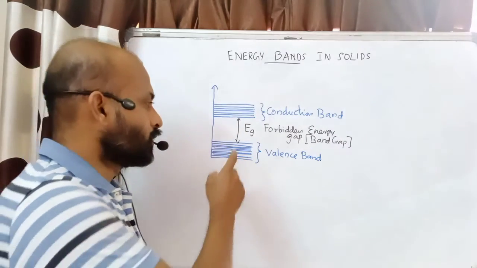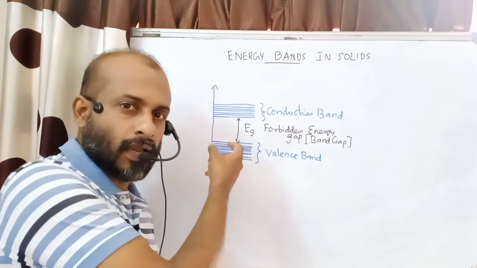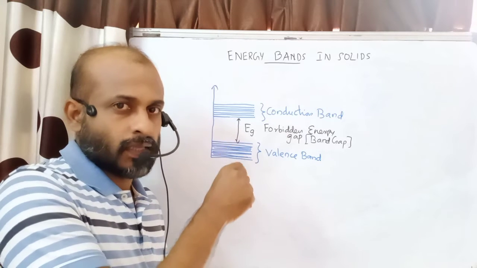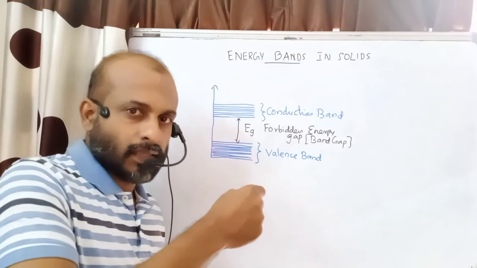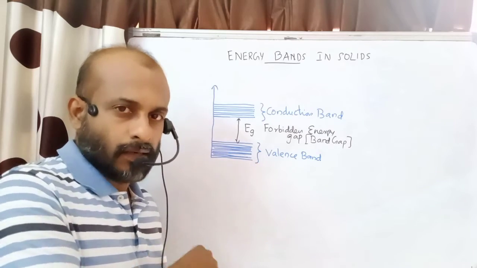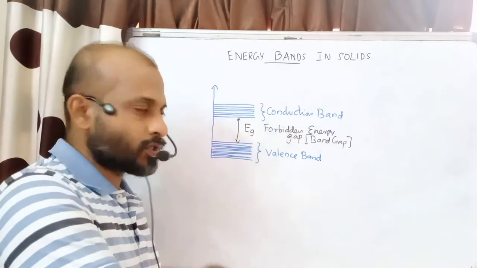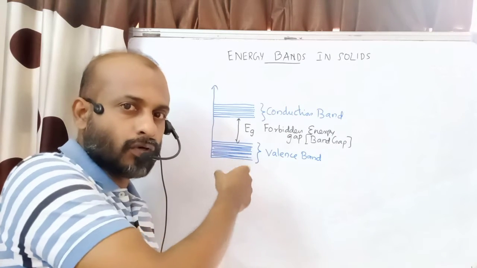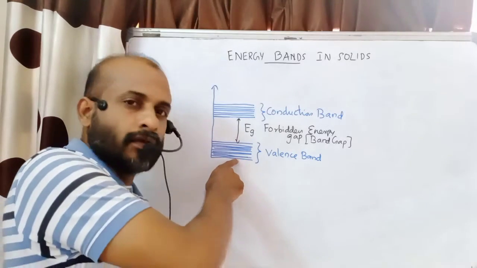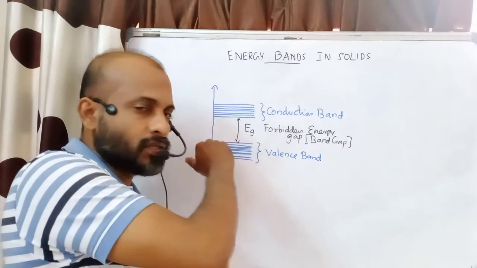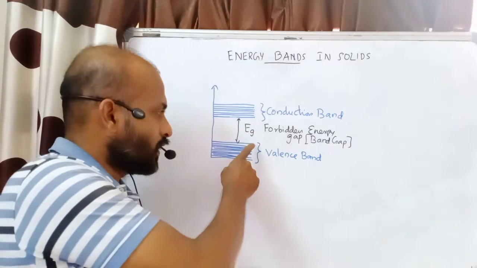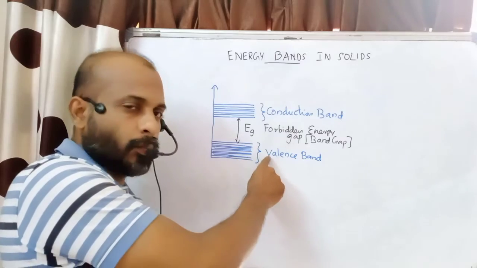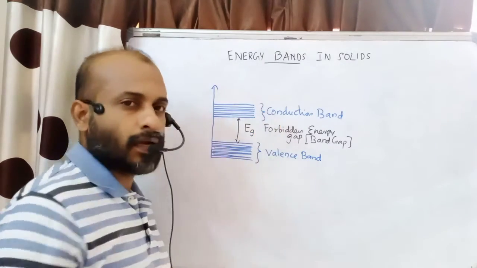If you supply large energy to the electrons in the valence band, these electrons will be free out of the atom. They are existing in the valence shell, and from the shell they can move out after absorbing energy. Then they are able to make conduction. Those electrons will be represented in the conduction band. The electrons which are bound within the valence shell are represented in the valence band. These are the energy levels. Each electron will have a different energy, that's why we are drawing many horizontal lines. These lines together will form a band. This is the valence band and this is the conduction band.